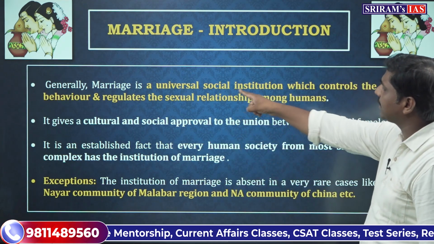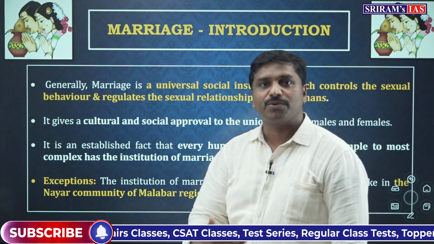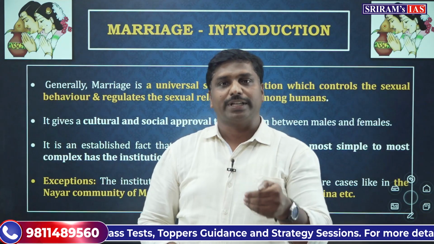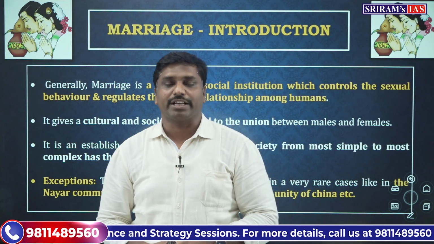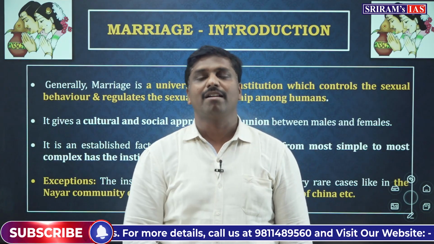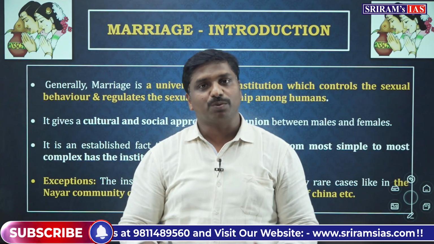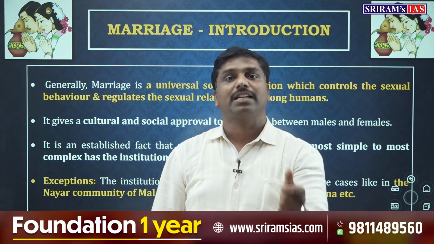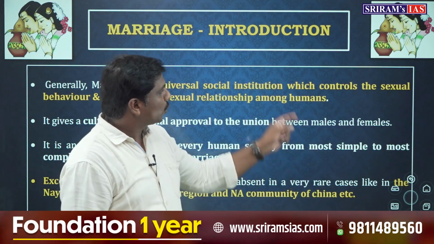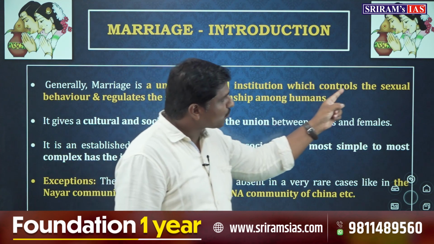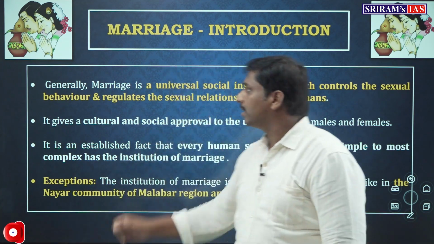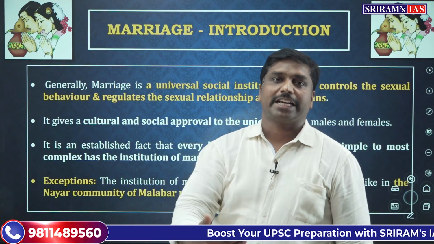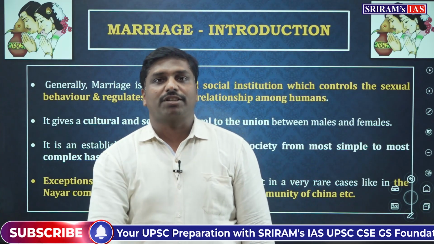And then we are calling it a social institution. What is a social institution? All those social units which try to control and regulate human behavior in society are generally referred to as social institutions. Marriage is also one such social institution, but what behavior does it regulate? Marriage as a social institution controls sexual behavior as well as regulates the sexual relationship among humans. That is its basic function in society.